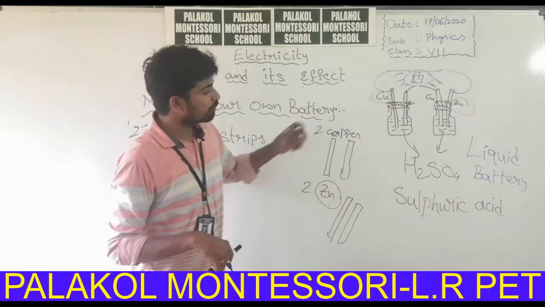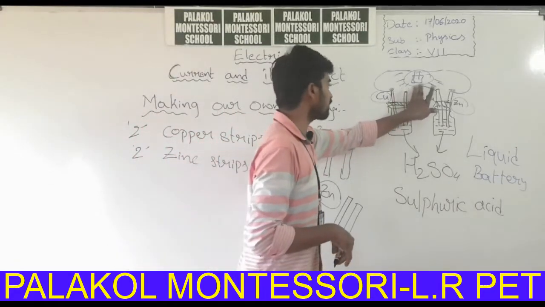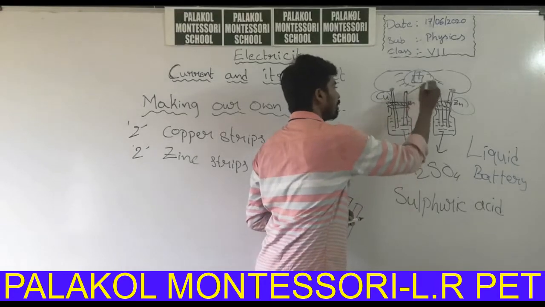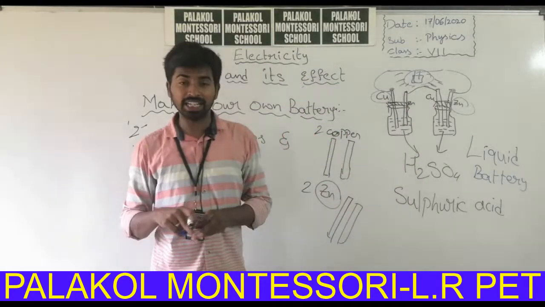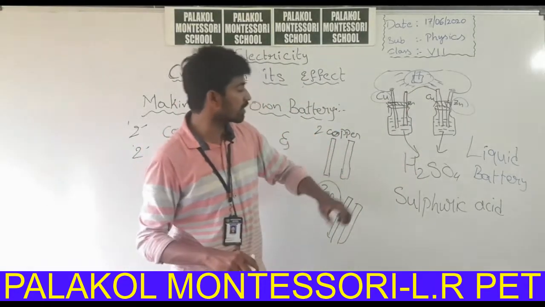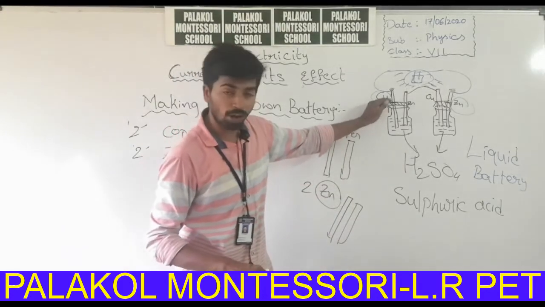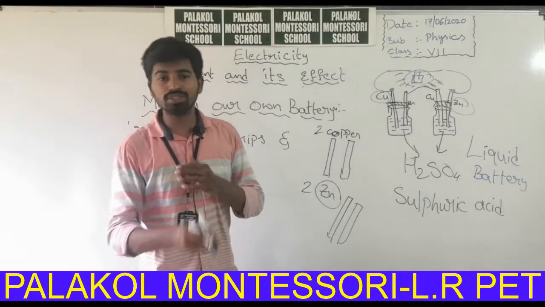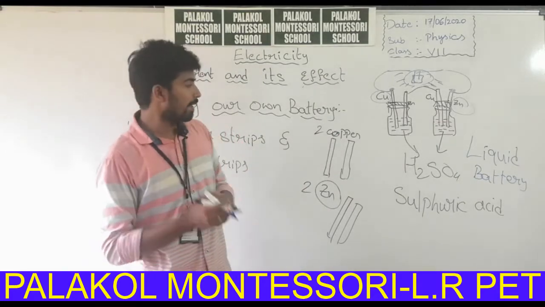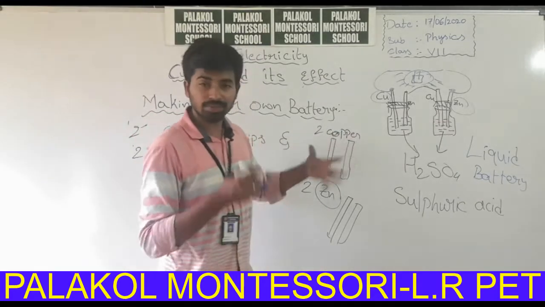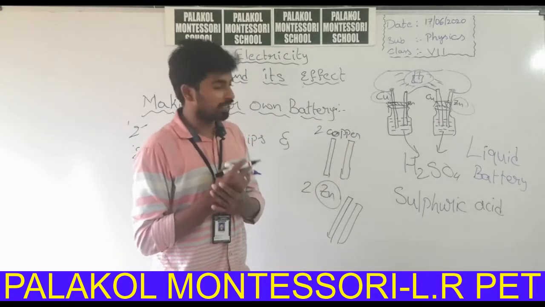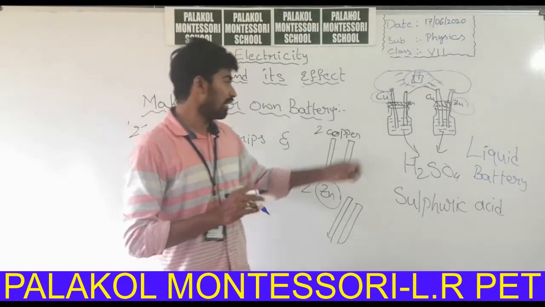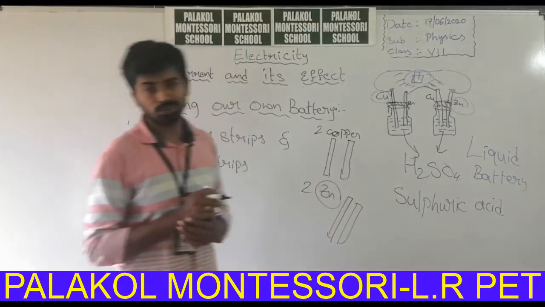What we have observed and what we can conclude from this is that batteries are made up of some chemicals. Here H2SO4 is a chemical, Cu, copper, Zn. These are some particular chemicals. Those chemicals will undergo some chemical reactions and produce energy. In such a way, a battery acts as a source of energy.